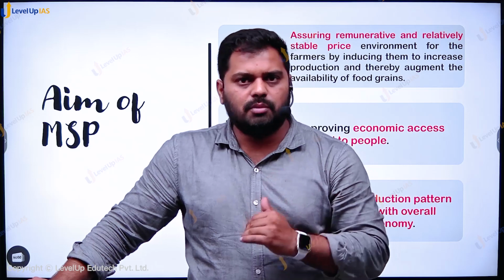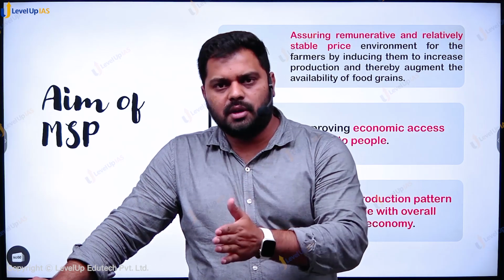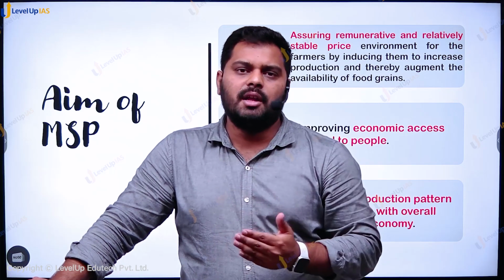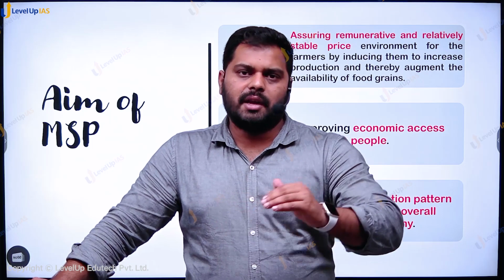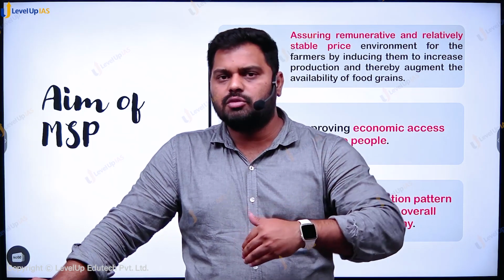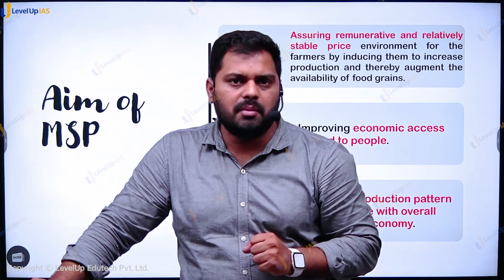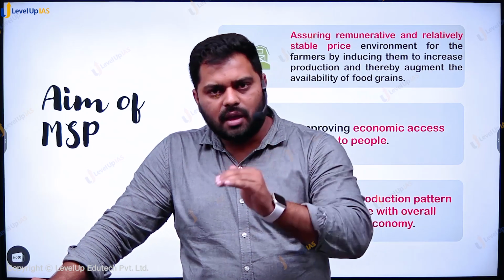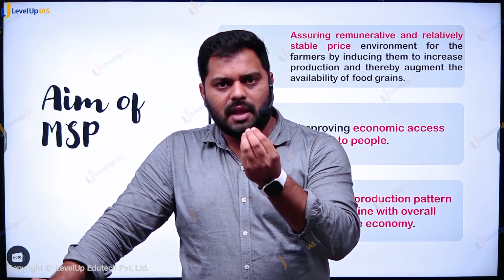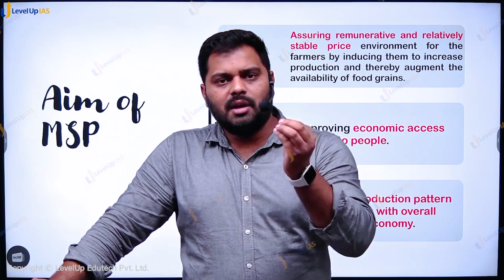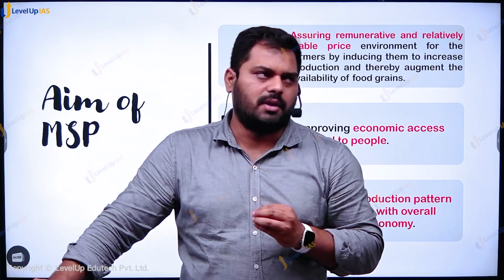Before the start of the season, the government will announce the farm prices, that in this particular season, at this particular rate, we will procure the food grains even if the market price goes lower. If the market prices are remunerative, the farmer can go and sell through the mandis, independent of government procurement. But in case the prices are getting down, the government assures the farmers that we will be procuring. This is the first motive of it.